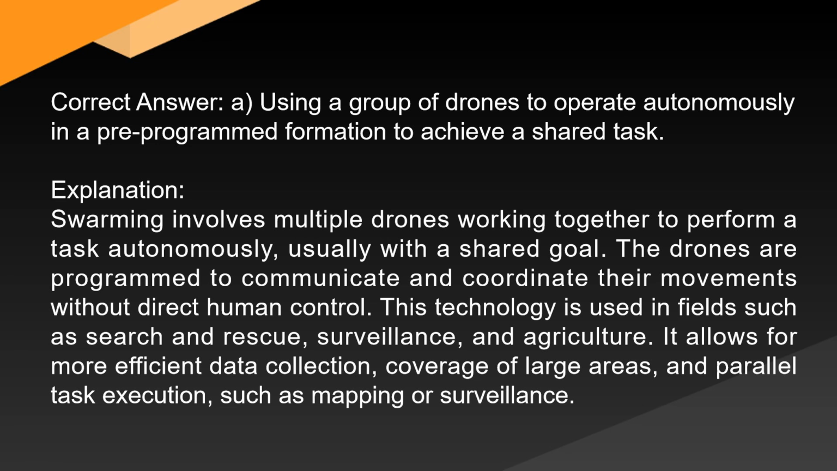Explanation. Swarming involves multiple drones working together to perform a task autonomously, usually with a shared goal. The drones are programmed to communicate and coordinate their movements without direct human control. This technology is used in fields such as search and rescue, surveillance, and agriculture. It allows for more efficient data collection, coverage of large areas, and parallel task execution, such as mapping or surveillance.